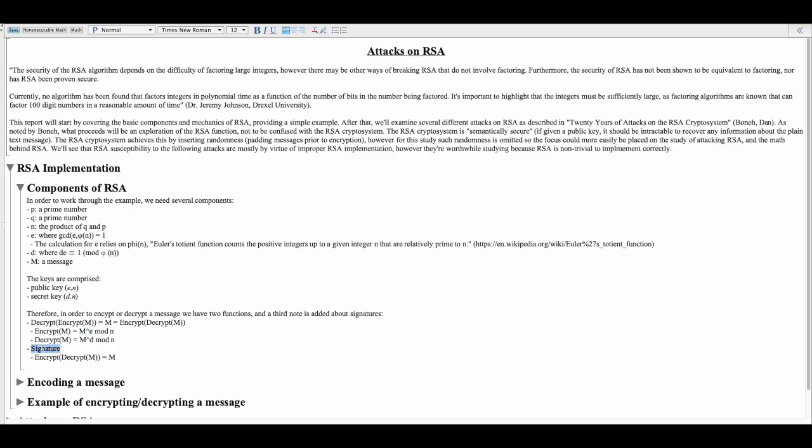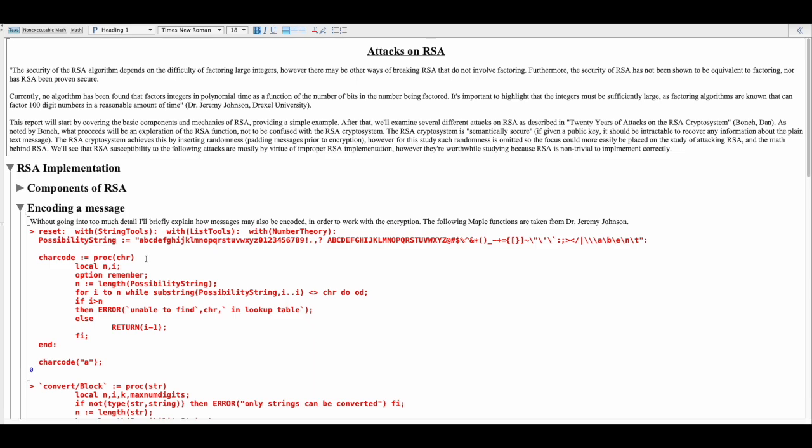Signature, that's another property of this. You can take your message and run your decryption algorithm on it, and then others who have your public key would be able to run your encryption function on it, and if the result of that matched the plaintext message, then the signature is valid.